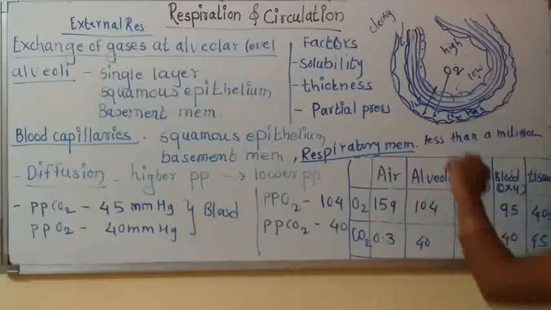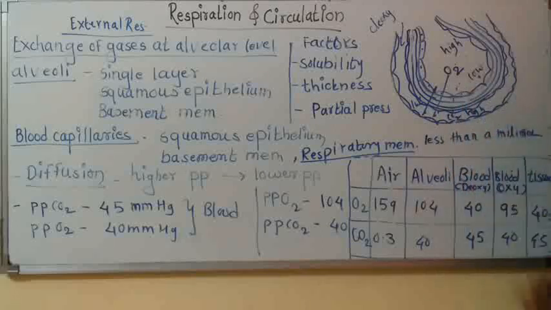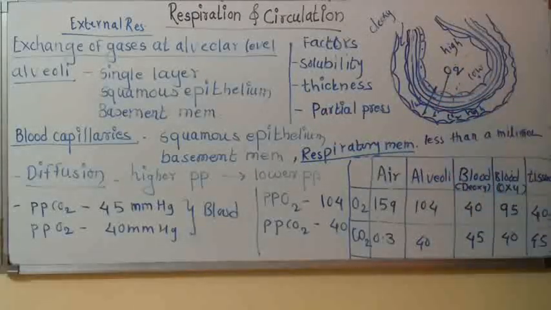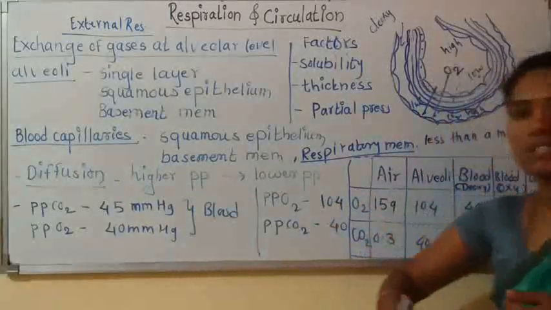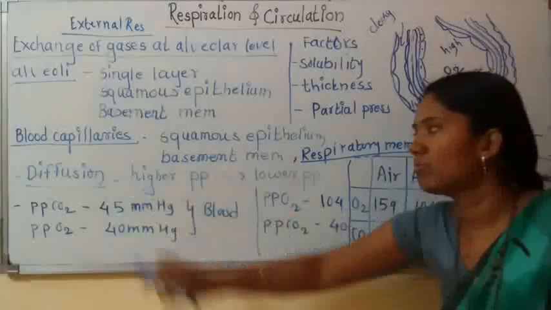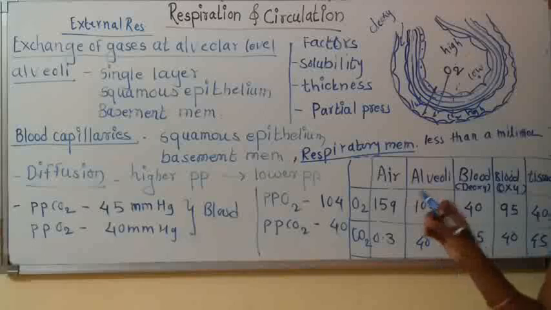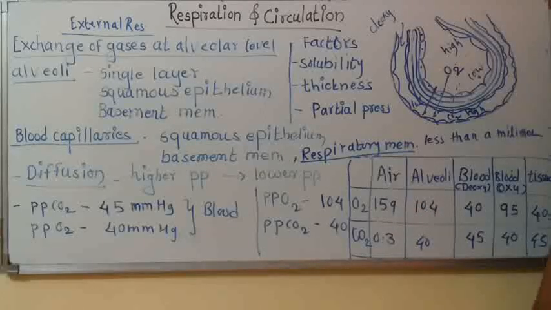Due to this, CO2 diffuses from blood capillary to the alveoli. So remember this thing, we learned what the respiratory membrane is. After that, we learned gases exchange with the help of diffusion, and diffusion always takes place from the area of higher partial pressure to the area of lower partial pressure of that particular gas.